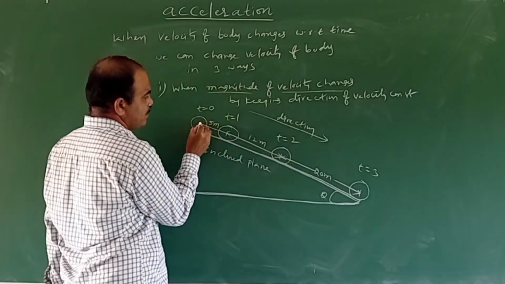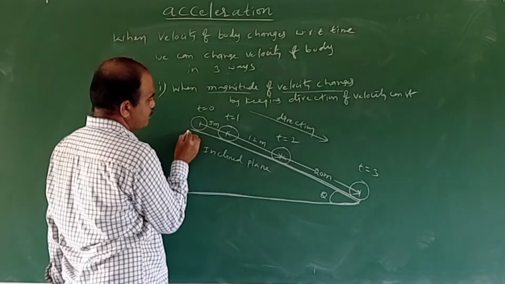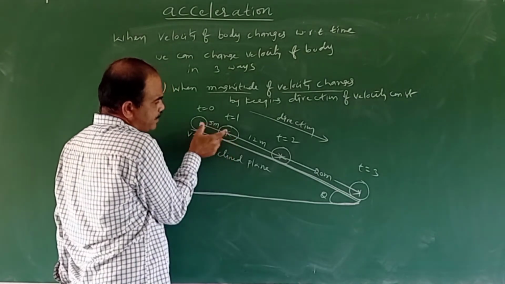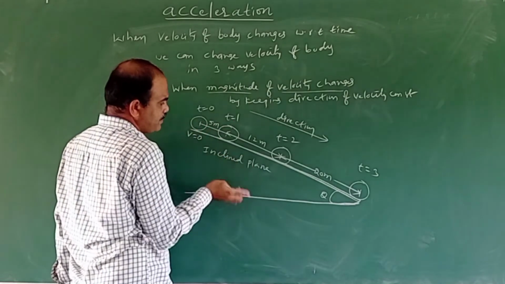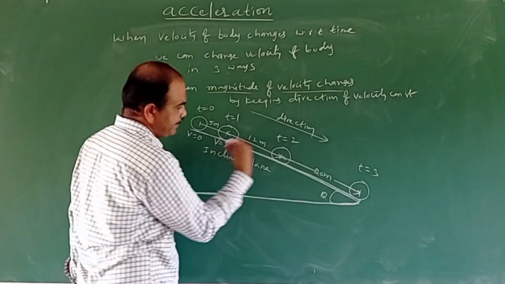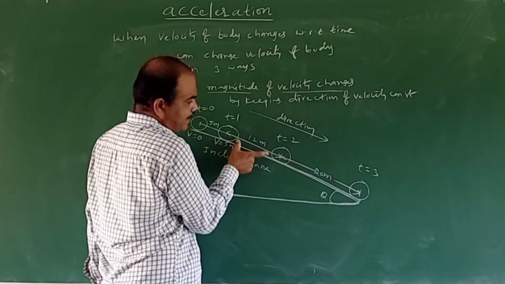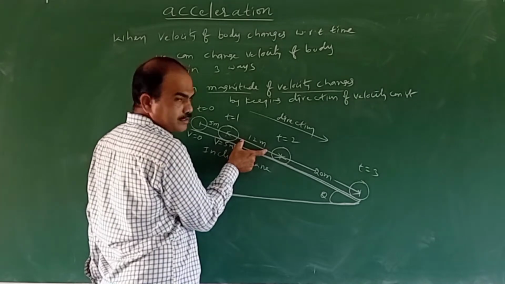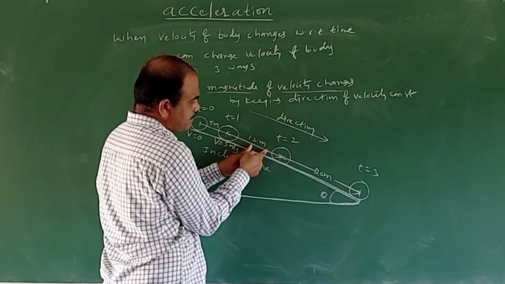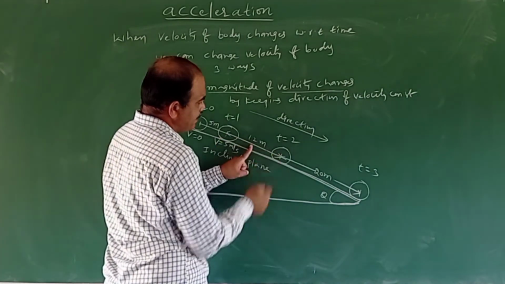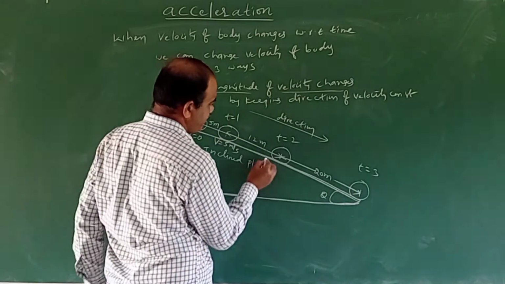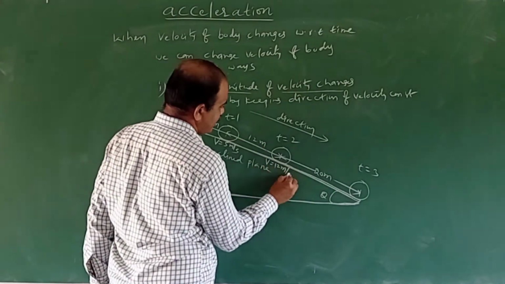Now consider, at time t equal to 0 the velocity is 0. After 1 second, the displacement is 5 meters and the time is 1 second, so the velocity is 5 meters per second. In the next second, it travels 12 meters, covered in only 1 second, so its speed is 12 meters per second.